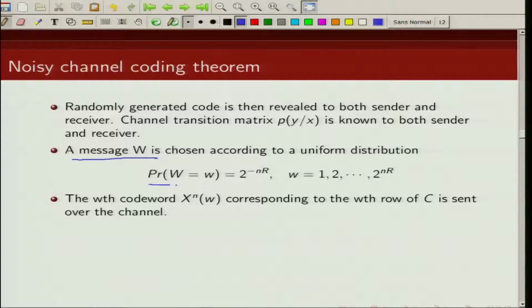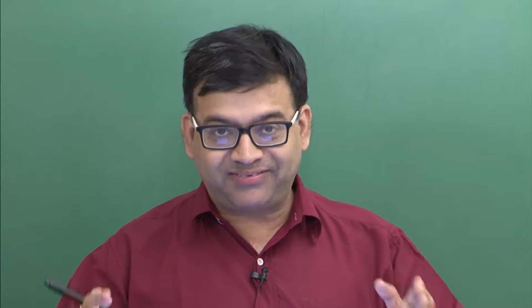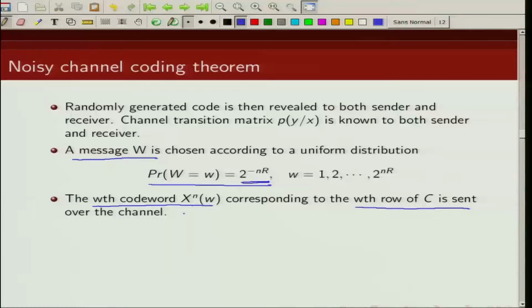So the probability that we choose a particular index is 1 over 2^{nR}. And the Wth codeword corresponds to the Wth row of this code matrix. So when we select this index W, we are sending the Wth row of the randomly generated codeword matrix.